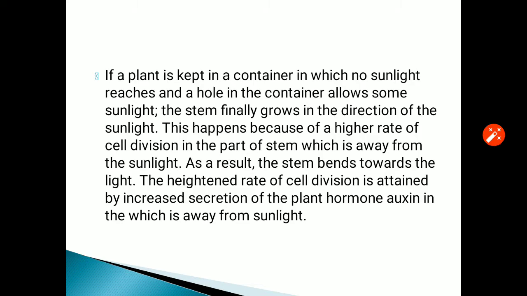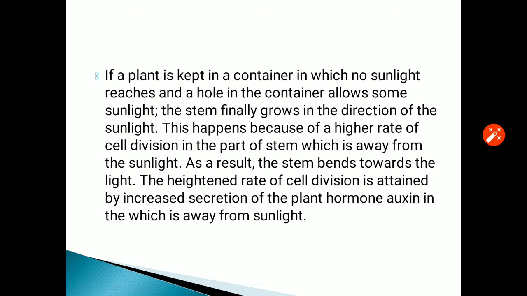If a plant is kept in a container in which no sunlight reaches and a hole in the container allows some sunlight, the stem finally grows in the direction of the sunlight. This happens because of a higher rate of cell division in the part of the stem which is away from the sunlight. As a result, the stem bends towards the light.